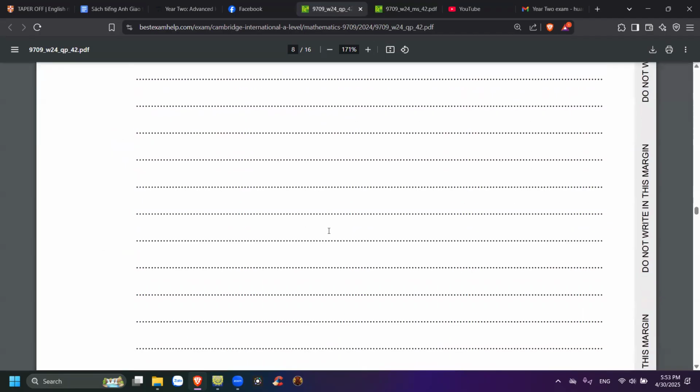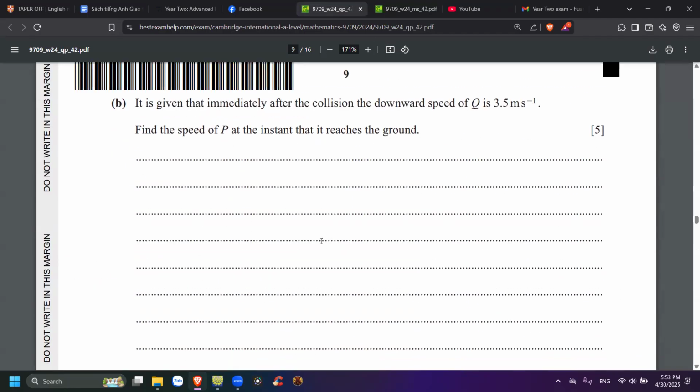Anyway, for part B, it is given that immediately after the collision, the downward speed of Q is 3.5. So find the speed of P at the instant that it reaches the ground. Of course, both of them will move down, right? Because of gravity, once they collide, both must go downward.